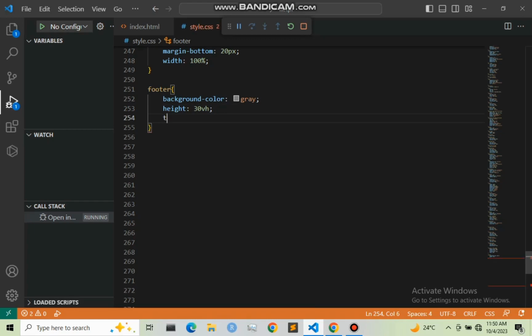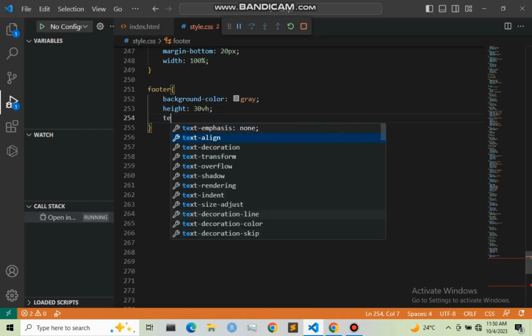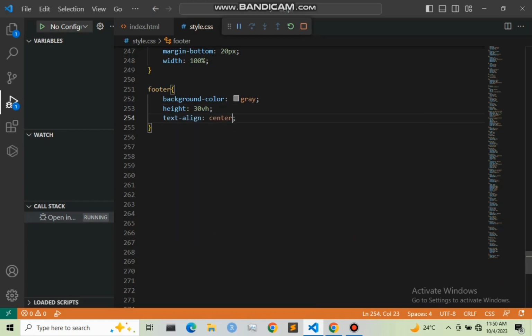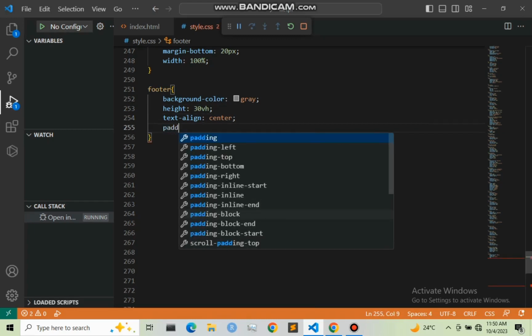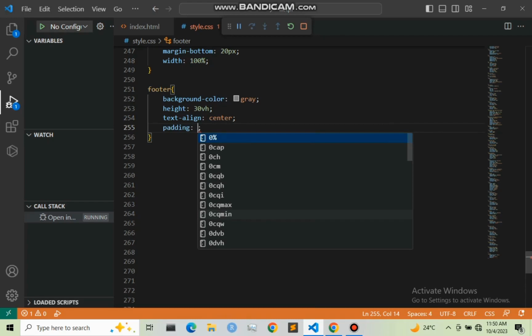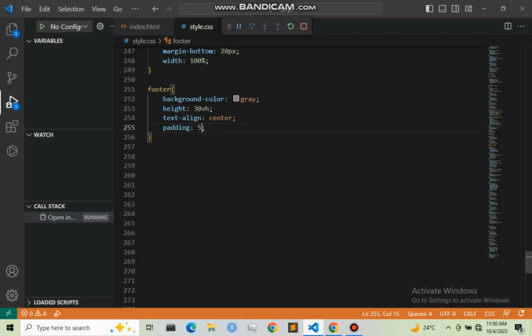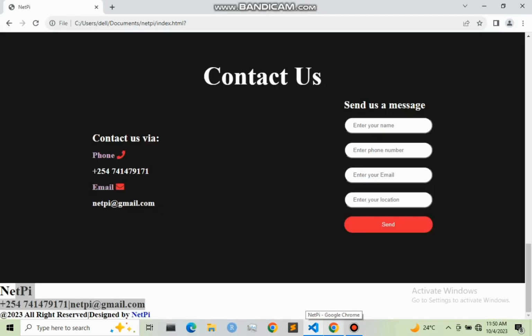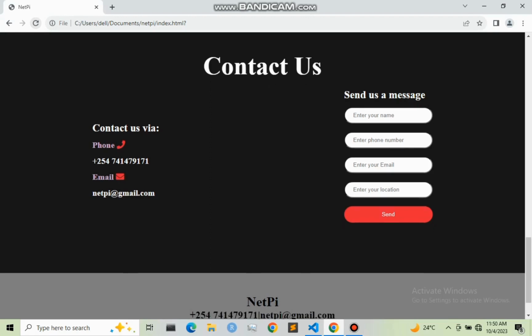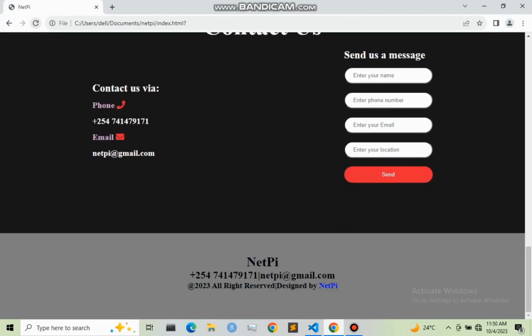So text align, I'm going to say center, and I'm going to give it a padding from top of 50 pixel. So let me save this and refresh our web page.